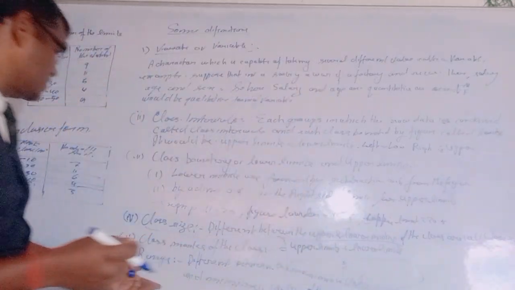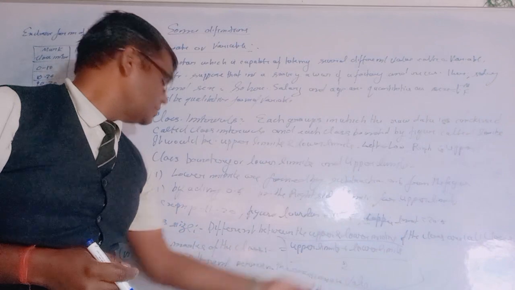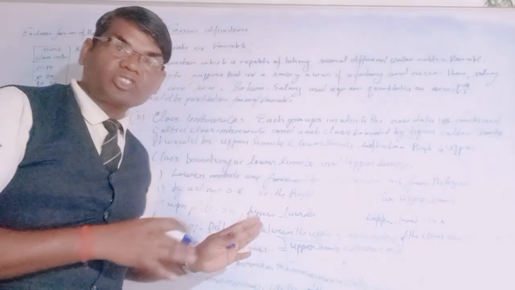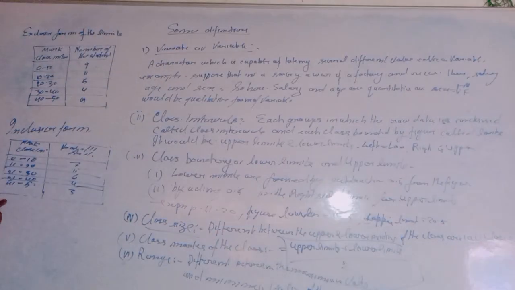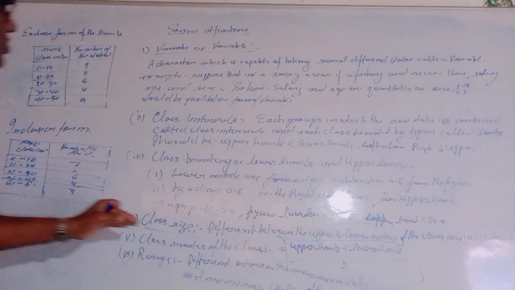So here the difference between the maximum value and the minimum value of the variable is called range. These are the terms related to this topic, and now we will discuss other things.